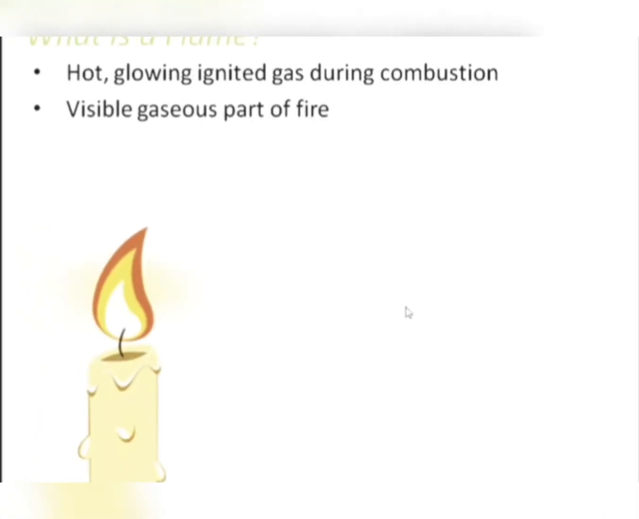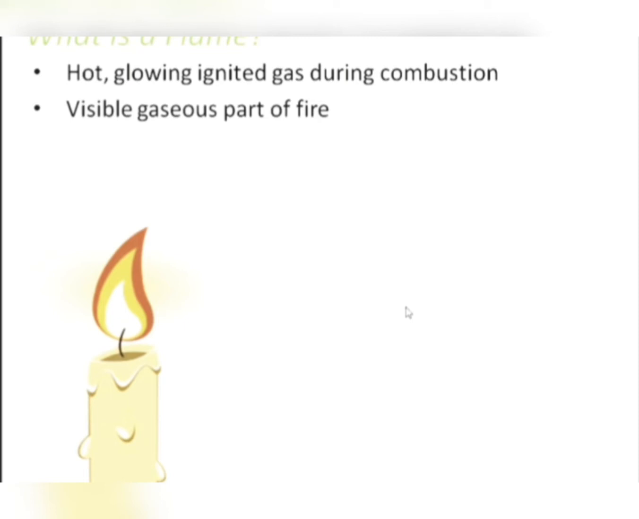Everywhere we discussed combustion, we found that the result of combustion is either a flame or fire. Here we are going to talk about flames and how flames are different for different combustible substances. So, what exactly is a flame? It's a hot, glowing, ignited gas during combustion.